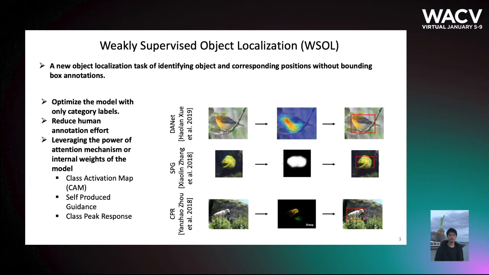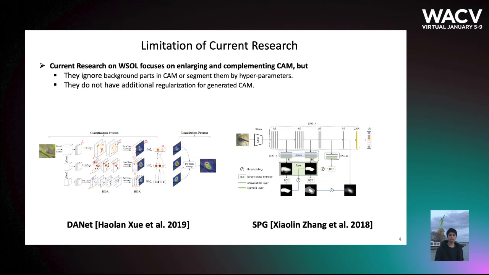annotations. Usually, they utilize the internal features to infer the positions of objects, such as the class activation map, self-produced guidance, and also a class peak response. Although there have been some works that try to enlarge and complement CAM, firstly, they ignore the background parts in CAM, or they just segment the background by hyperparameters. And the second one is they don't consider additional regularization for the generated CAM beyond the classification loss.